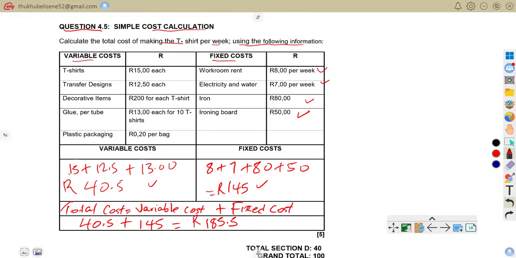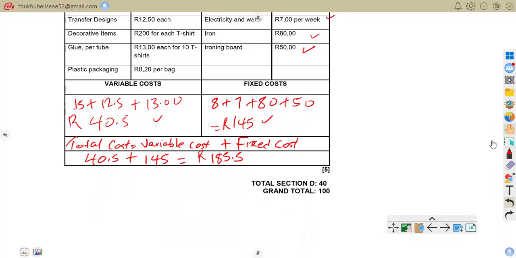So that is the end of this presentation. Thank you very much for your time. The total marks for the whole paper is 100. So thank you very much for your time.